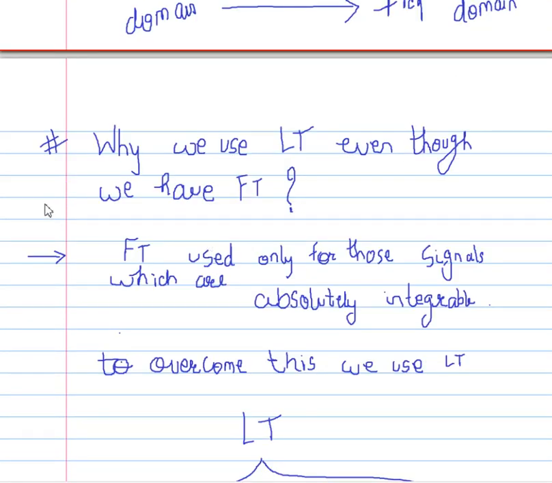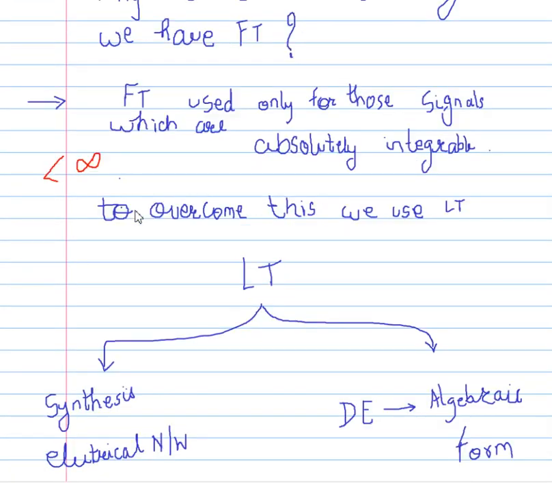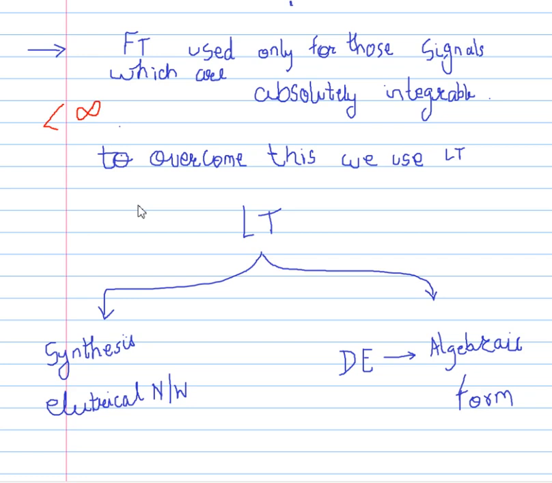Further moving, why do we use Laplace transform even though we have Fourier transform? We all know Fourier transform is used only for those signals which are absolutely integrable. Absolutely integrable means having less than infinity value. It is called absolutely integrable. So Fourier transform has this disadvantage that it is used only for absolutely integrable signals.